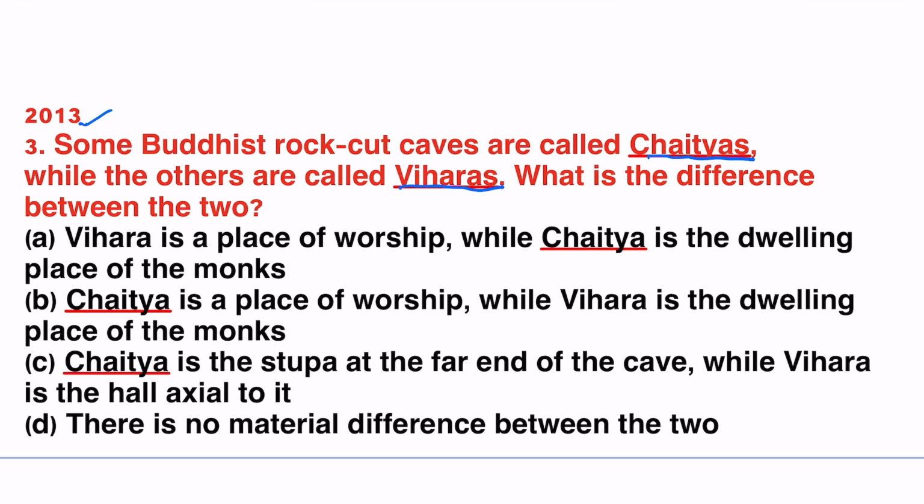Answer will be B. Chaitya is a place of worship, while vihara is the dwelling place of the monks. Again, directly from NCERT, and this question has been repeated in other exams also.